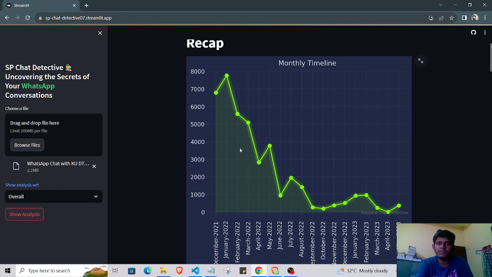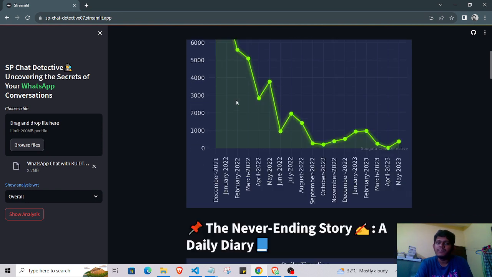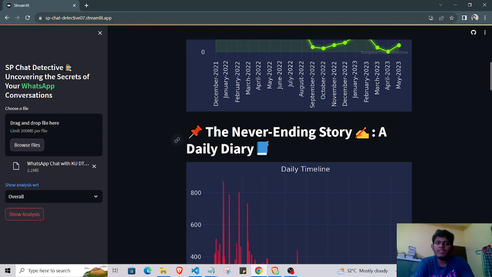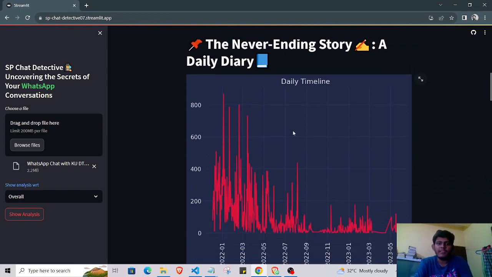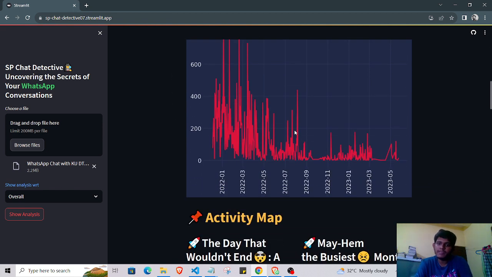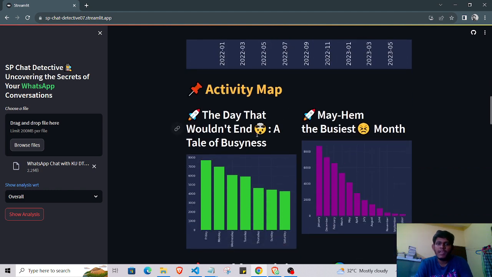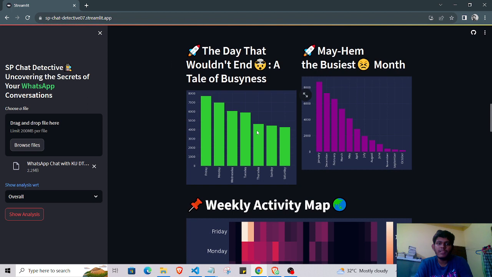In this case, in December 2021 we were most active, and you can see that May or April were less active. You can also see the daily timeline. Daily timeline means how active we were on every single day on WhatsApp. In the activity map we also see when we talk, like on Friday we talk too much, and on Saturday we talk less.